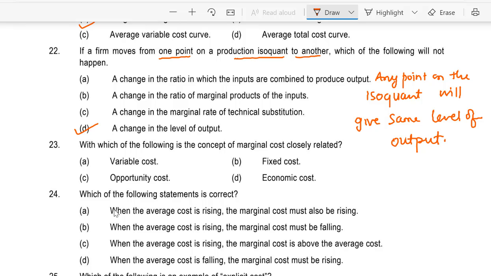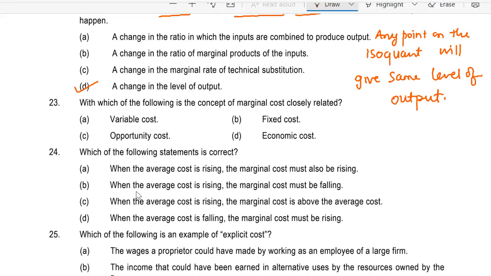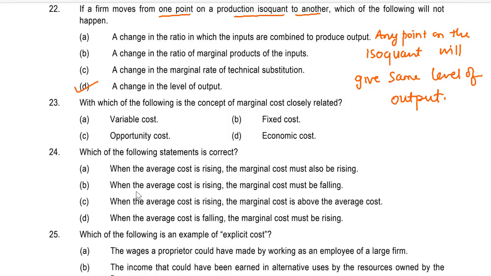Question number 23. With which of the following is the concept of marginal cost closely related? A. Variable cost. B. Fixed cost. C. Opportunity cost. D. Economic cost. Marginal cost changes with A. Variable cost, because variable cost changes.